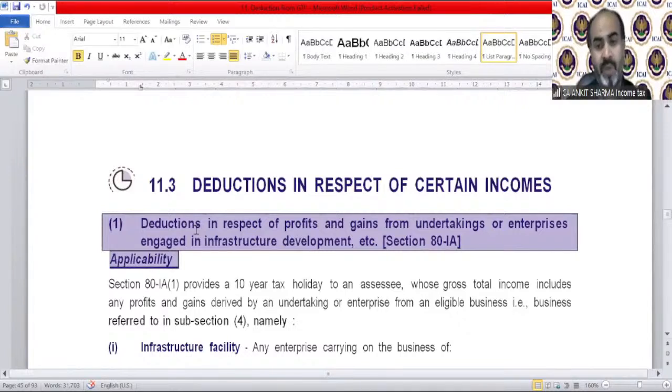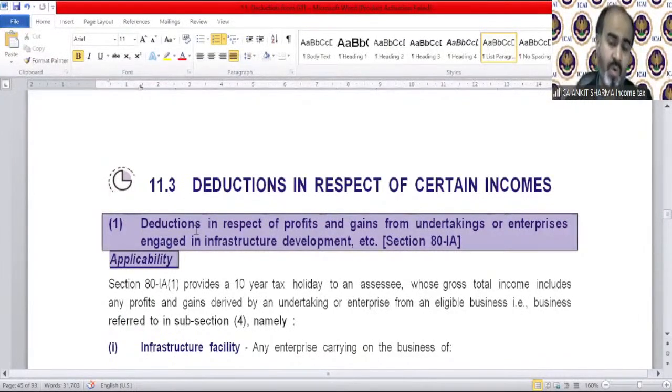You have to pay something to claim that deduction, whether it's section 80C, 80CCC, 80CCD(1), (1B) and (2), 80D, 80DD, 80DDB, 80E, 80EE, 80EEA, 80EEB, 80G, 80GG, 80GGA, GGB, GGC. Almost all the deductions were on the basis of payment. If you pay something, then you will be able to get the deduction.